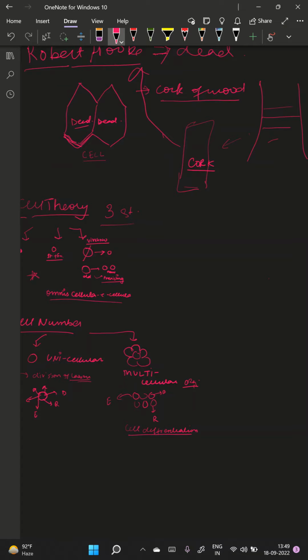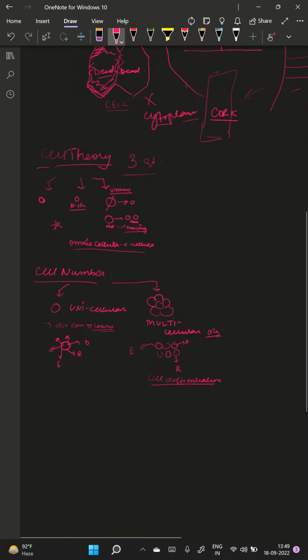He discovered dead hexagonal cells which had a lot of depositions inside, because of which he thought they were dead. They lacked cytoplasm. No cytoplasm was found in the cork cells.